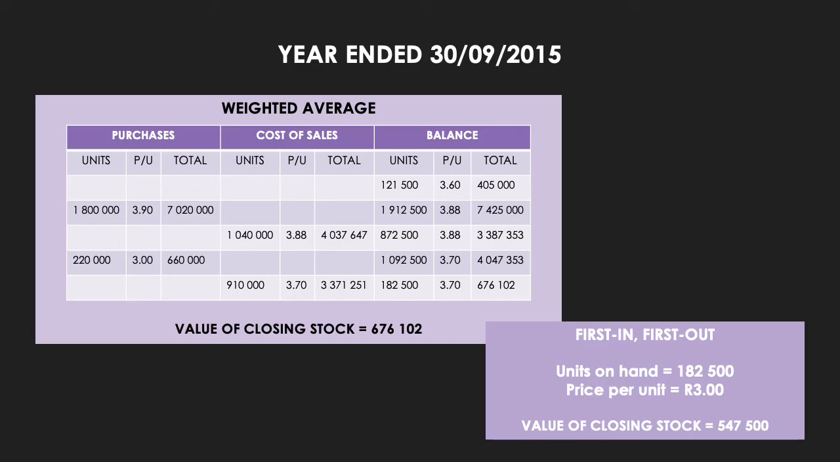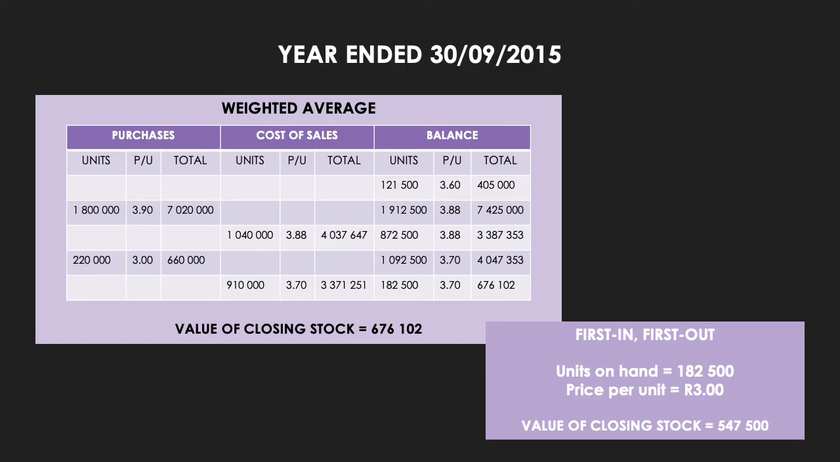1,092,500 units of inventory. You know that the total will be 4,047,353. How did I get that? Well, it's 3,387,353 Rand plus the 660,000 Rand. If I then go and take that total and divide it by the number of units, I then get a per unit balance of R3.70.